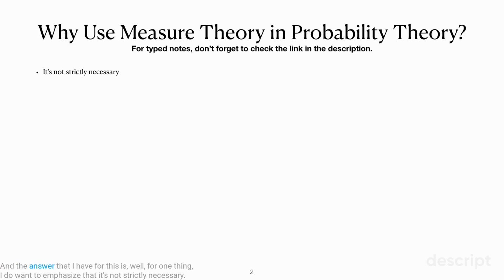And the answer that I have for this is, well, for one thing, I do want to emphasize that it's not strictly necessary. Lots of statisticians do good productive work and don't use measure theory in their day-to-day work. Usually statisticians will have seen at least some amount of material that is relevant from measure theory, but they don't worry about the details and they don't really need to know that much, right? They can kind of just leave it to the professional mathematicians to worry about the rigorous proofs and formalisms.